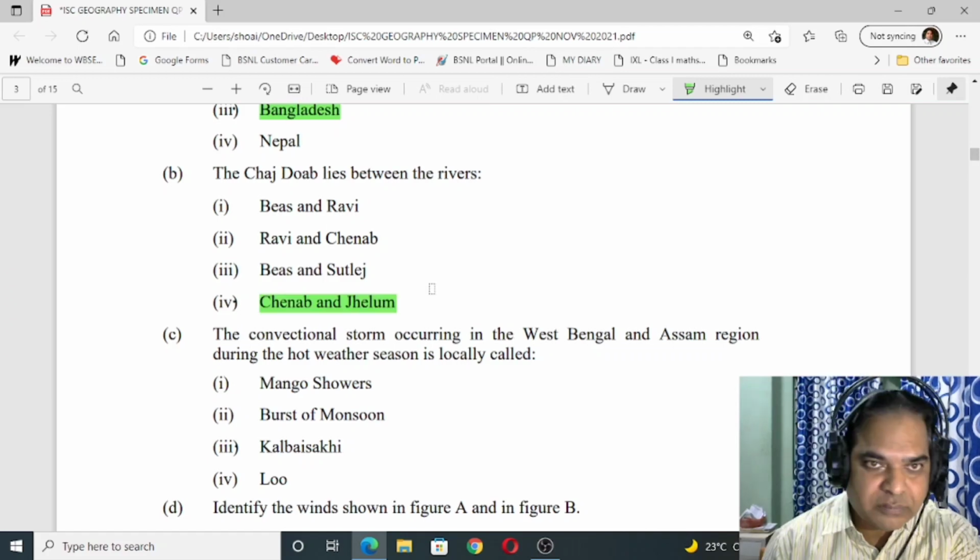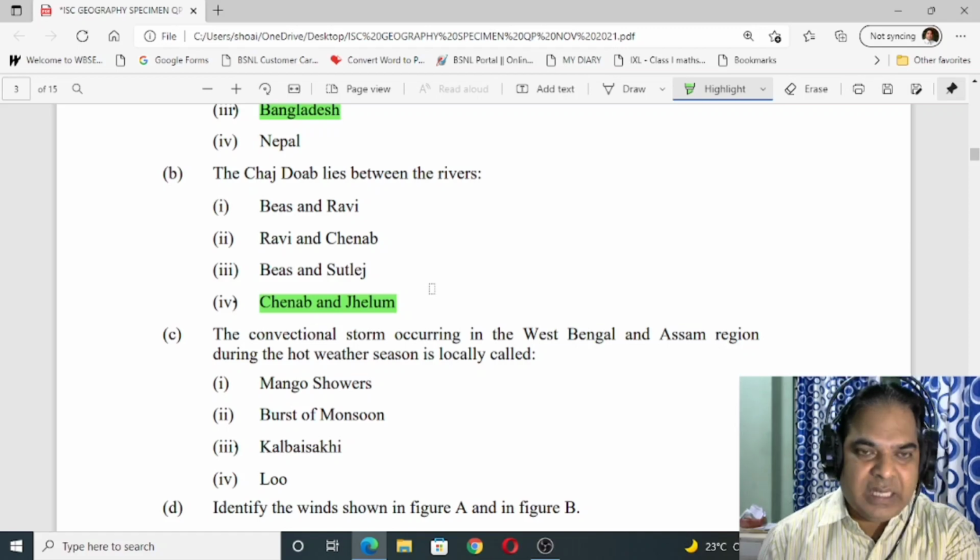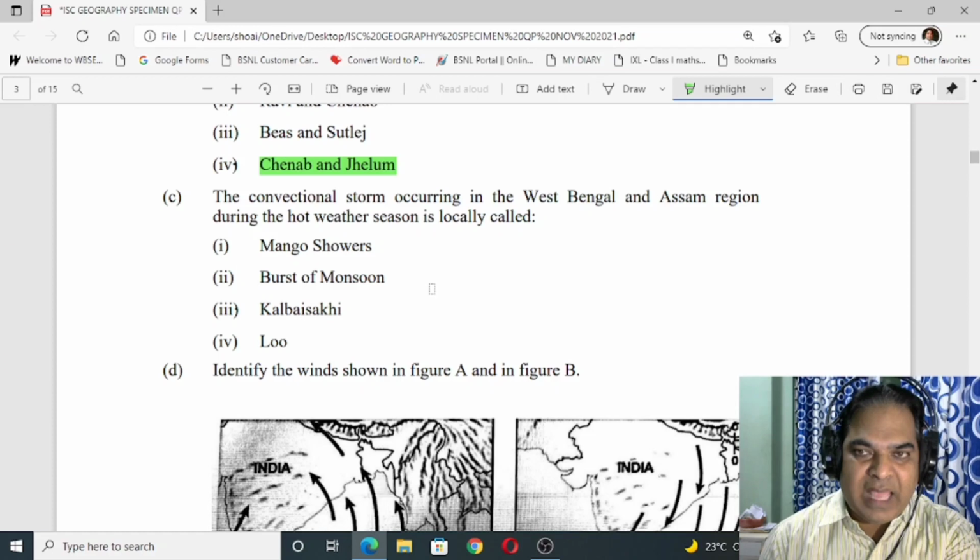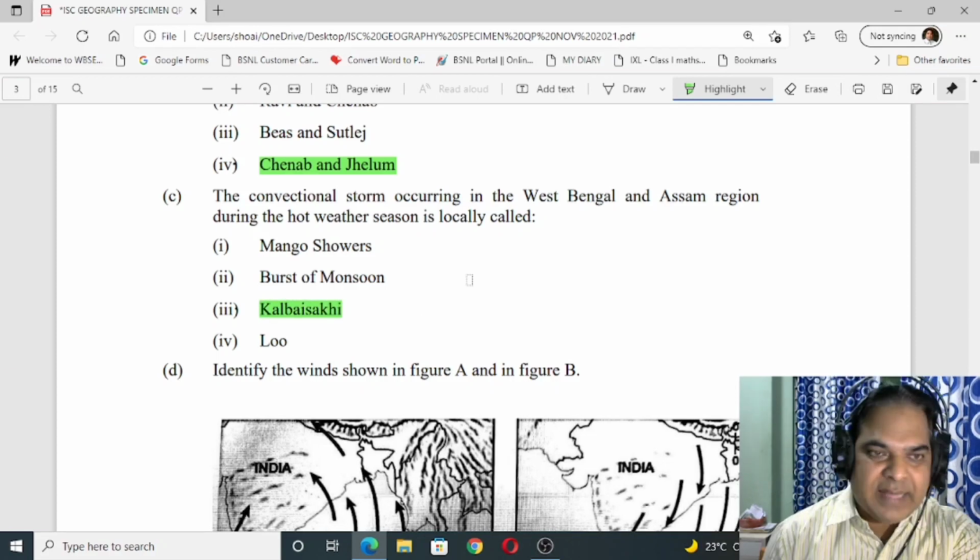Then number C. The convectional storm occurring in the West Bengal and Assam region during the hot weather season is locally called Kal Baisakhi. Okay.